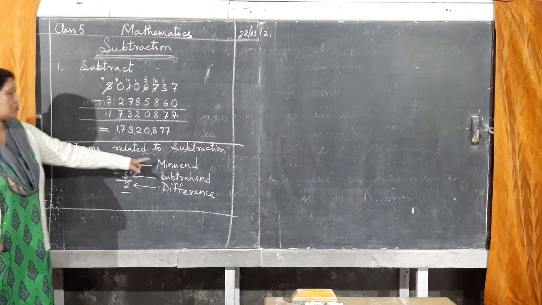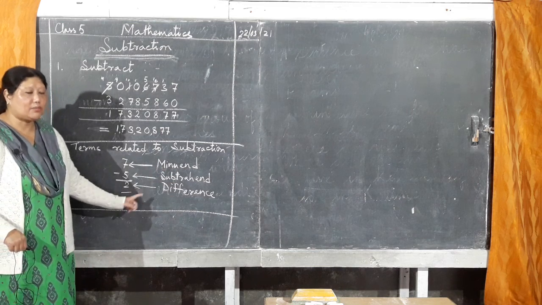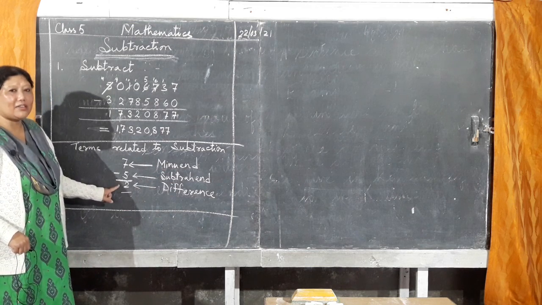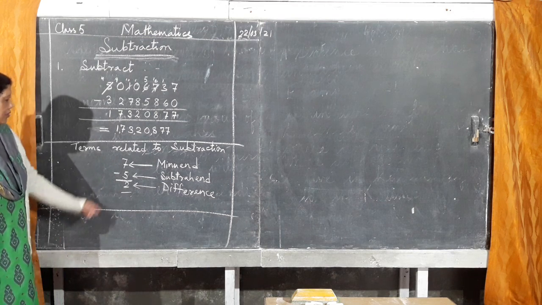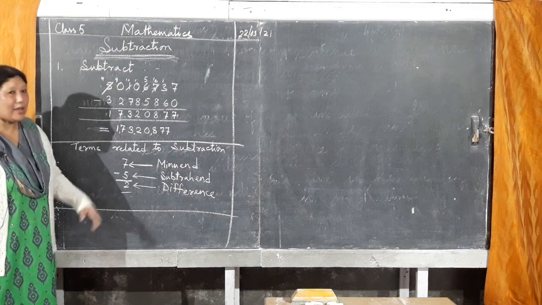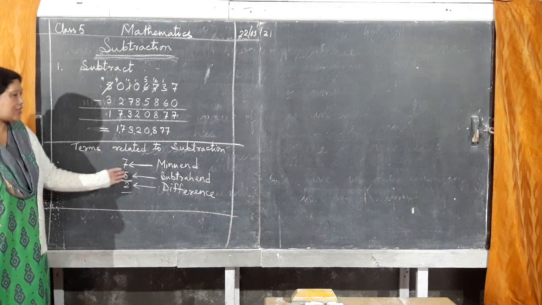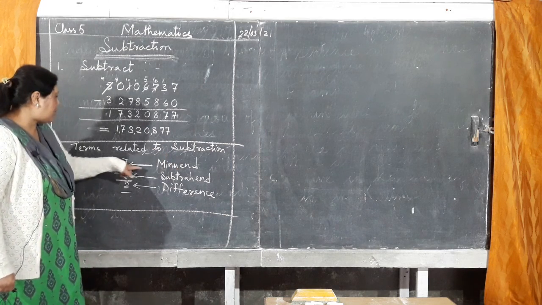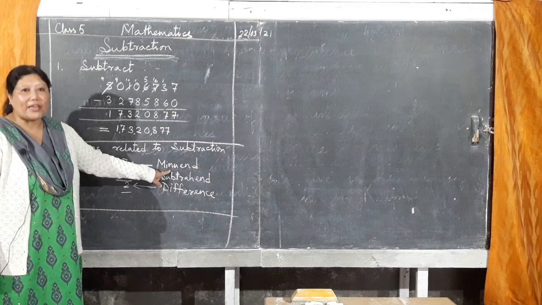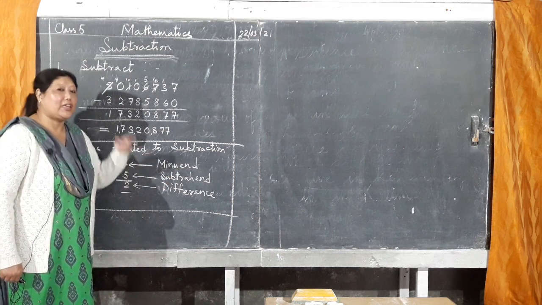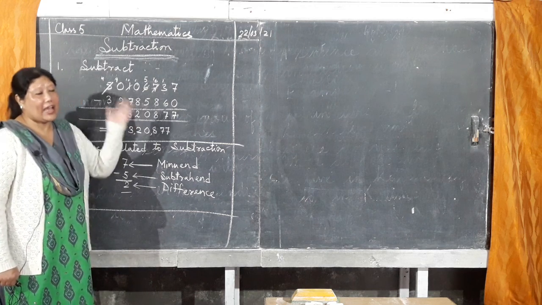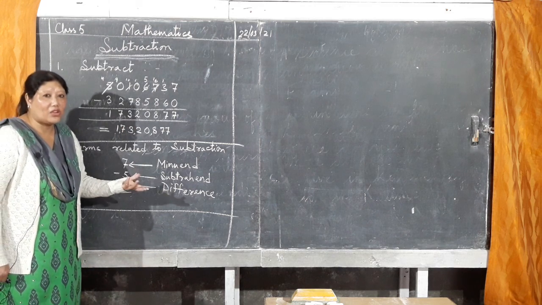Okay, so just to show you these terms, I have taken an example of a one digit number. So 7 minus 5 is 2, that you know, but what are these terms called? The bigger number in subtraction is called minuend, M-I-N-U-E-N-D, minuend. In addition it was addend, and the other numbers were also called addend.